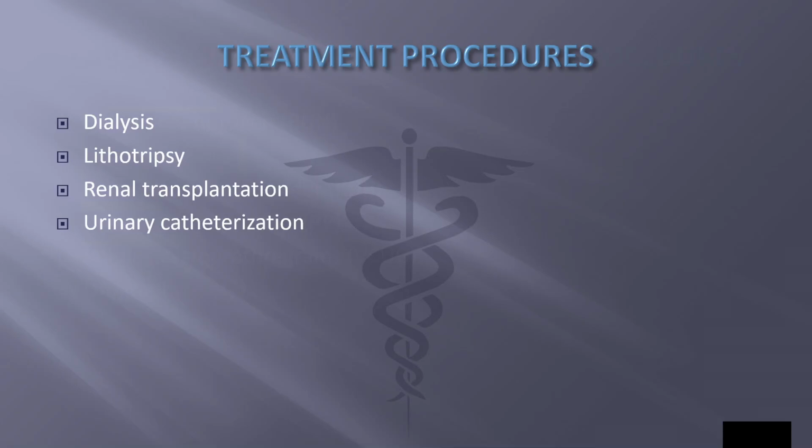Renal transplantation. A donor kidney is transferred to a recipient whose kidneys have both failed. And urinary catheterization. A catheter, a flexible tubular instrument, is passed through the urethra and into the urinary bladder for short-term or long-term drainage of urine.